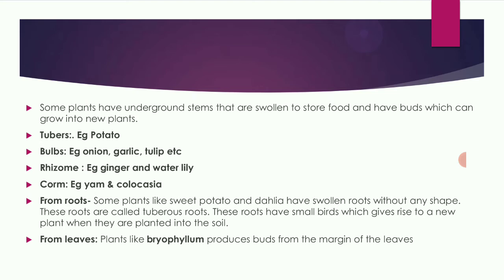Next, from roots, some plants like sweet potato and dahlia have a swollen root without any shape. These roots are called tuberous roots. These roots have small buds which give rise to a new plant when they are planted in the soil. From leaves, plants like Bryophyllum produce buds from the margin of the leaves. So the Bryophyllum plant reproduces through the leaves.